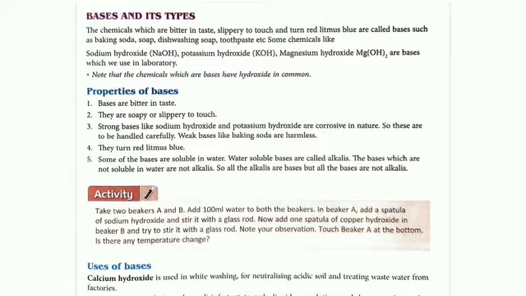Bases are, for example, baking soda, soaps, dishwashing soaps, washing soaps, toothpaste, etc. And some chemicals like sodium hydroxide, NaOH, potassium hydroxide, KOH. We call it potassium, but the formula starts from K. Magnesium hydroxide, Mg(OH)2. These are common bases which we use in the lab.